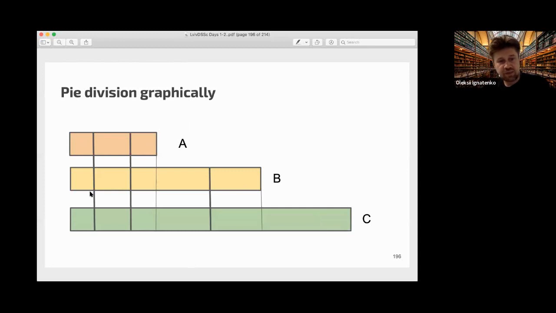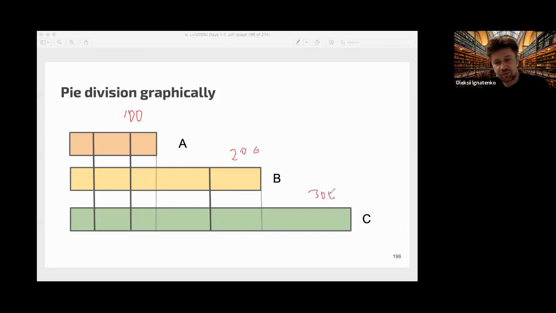So we have 3 companies. If they implement it separately, then company A will pay 100, company B will pay 200, and company C will pay 300. Okay, but if they implement this together, then you see that the first part is used equally by 3 companies, so they just need to divide the price by 3. Yeah, 3 and 1/3 for each.